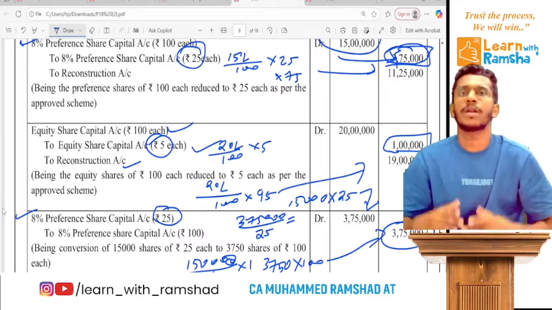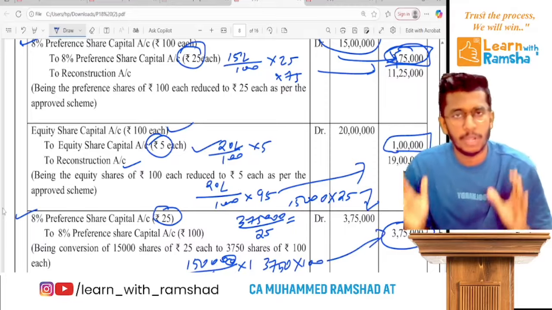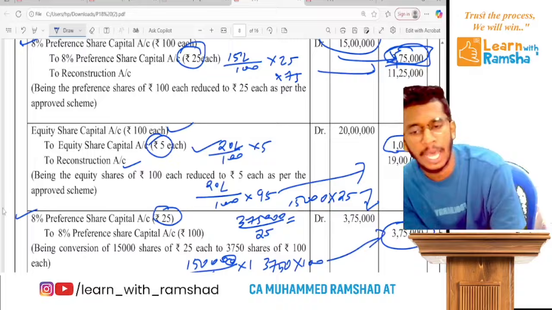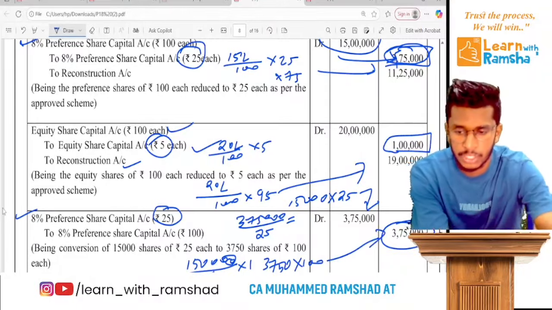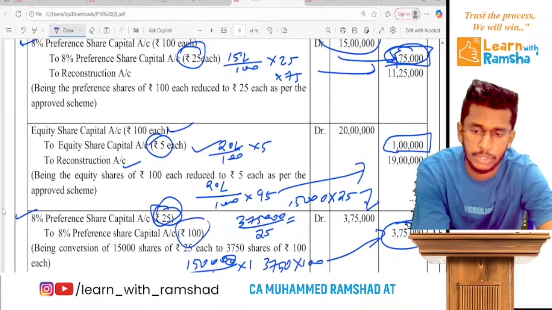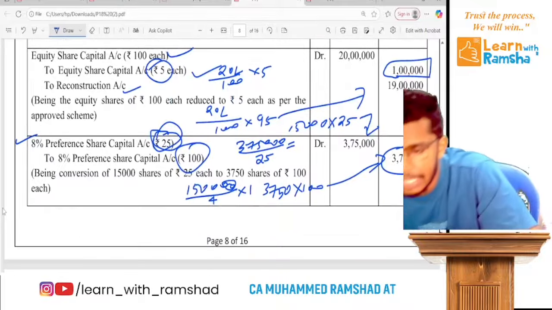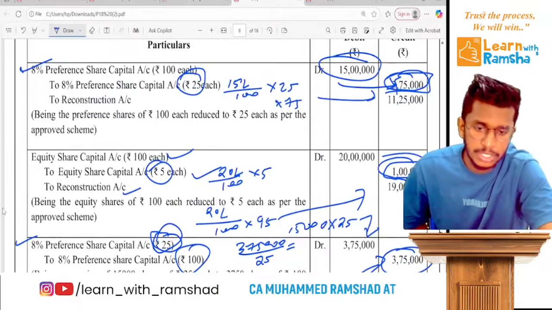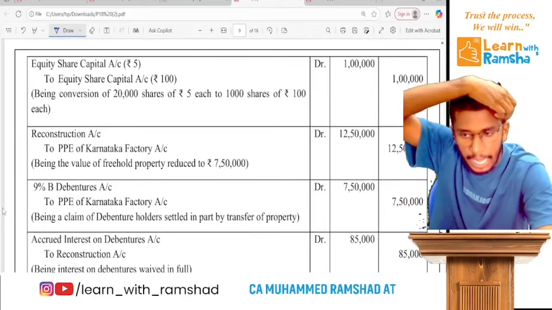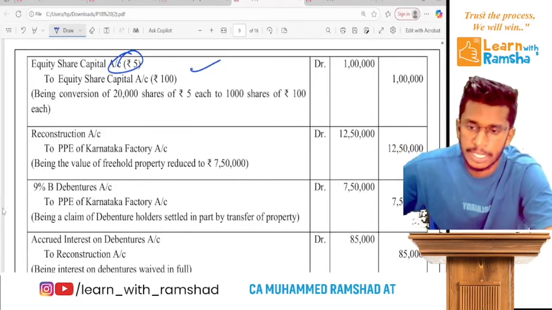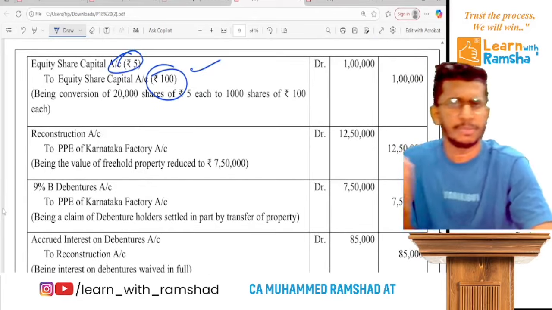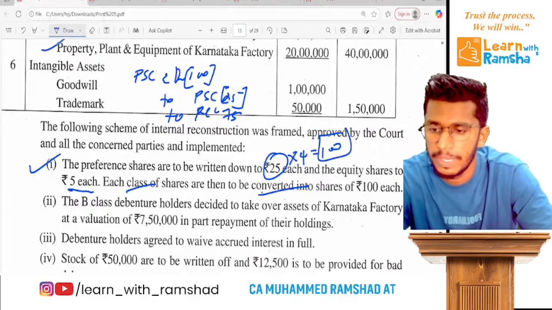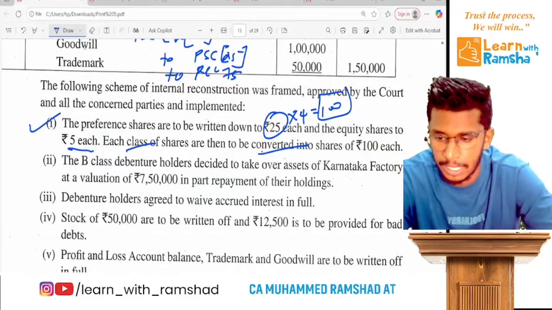So you don't need to be complicated with these numbers. What you have to do is you just cancel the old shares. So individually you write 25, then issue new. The amount is the same. Just like that, preference shares, you do the equity shares 1 lakh, you cancel 1 lakh and issue, but individually you write the amount. So we have done this multiple times in the classroom. Ready? Now it's not a big deal. Now what is the next item?